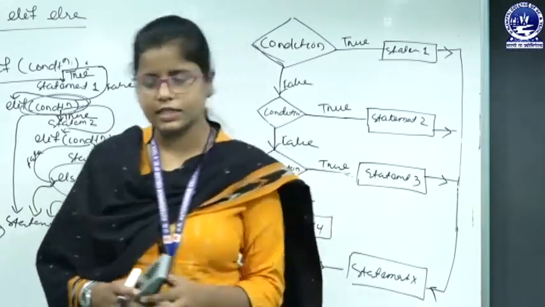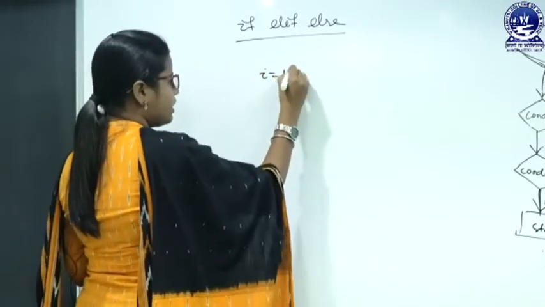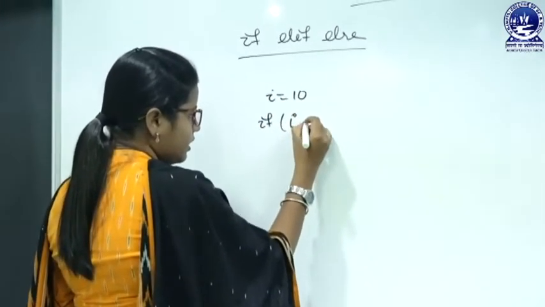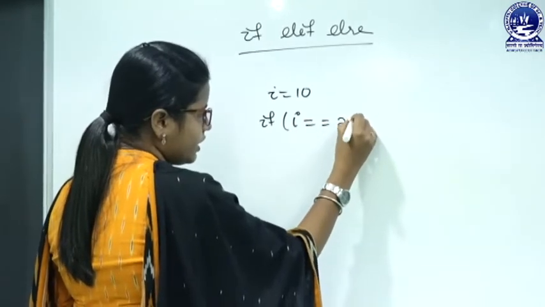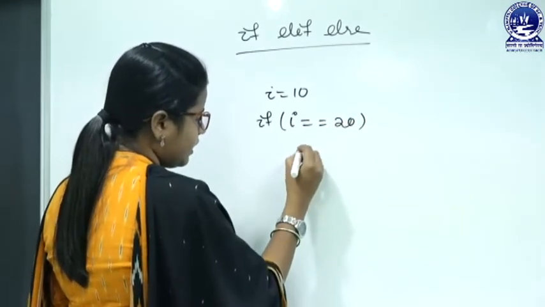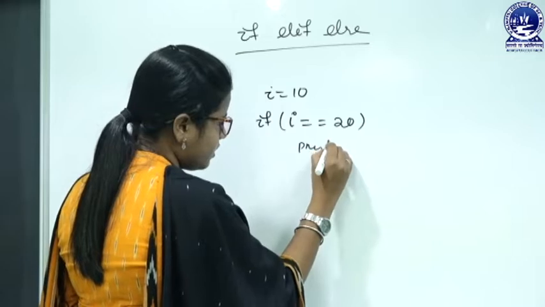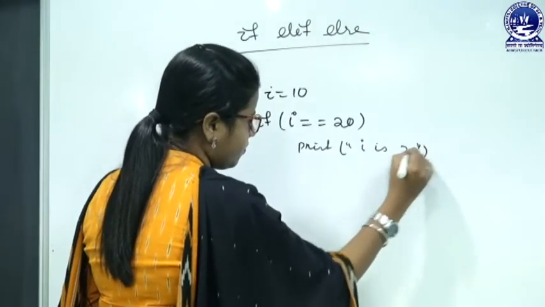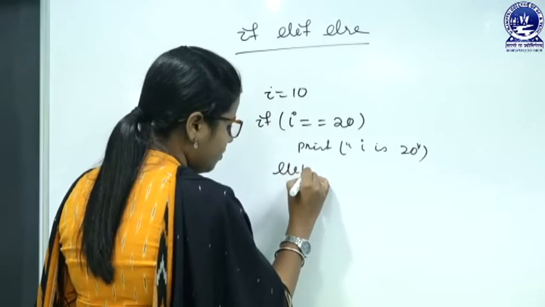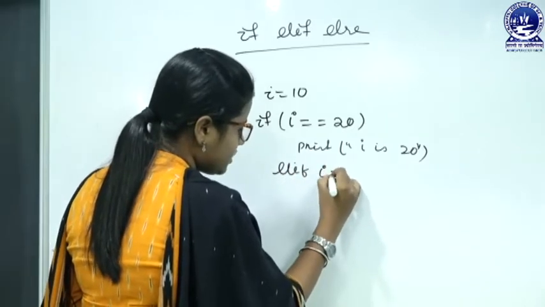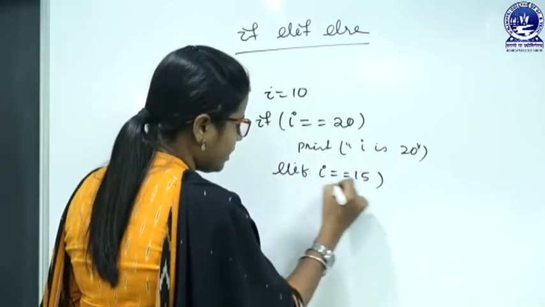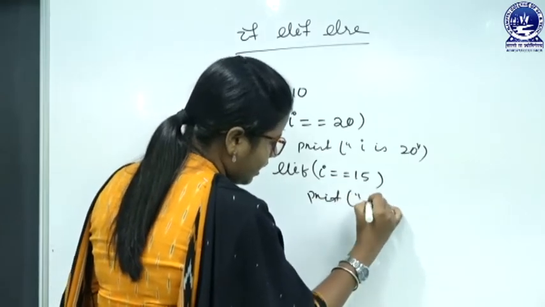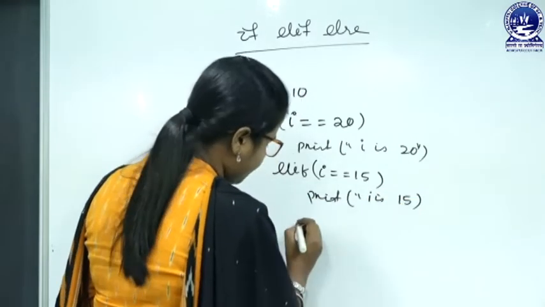So, let us take an example. Suppose i equals 10. If i equals 20, then I can write here print "i is 20". Elif, again I have to check the condition. If i equals 15, then print "i is 15".